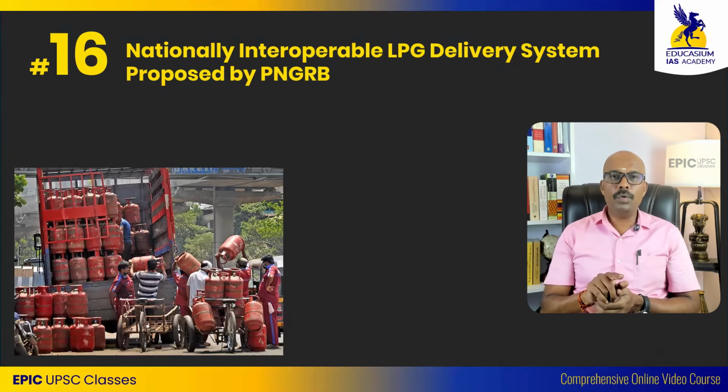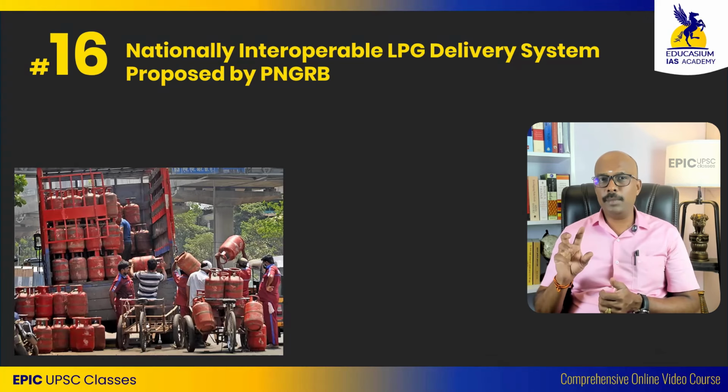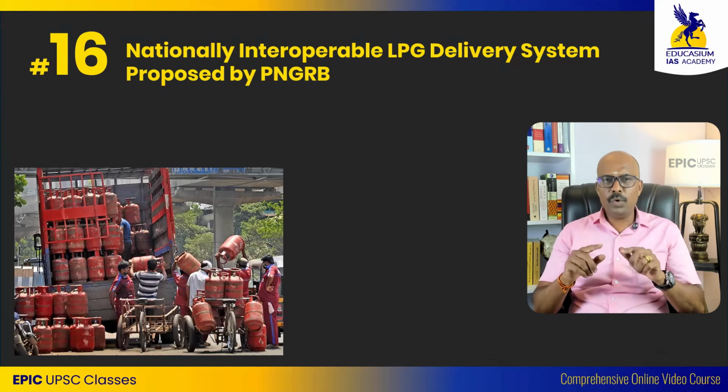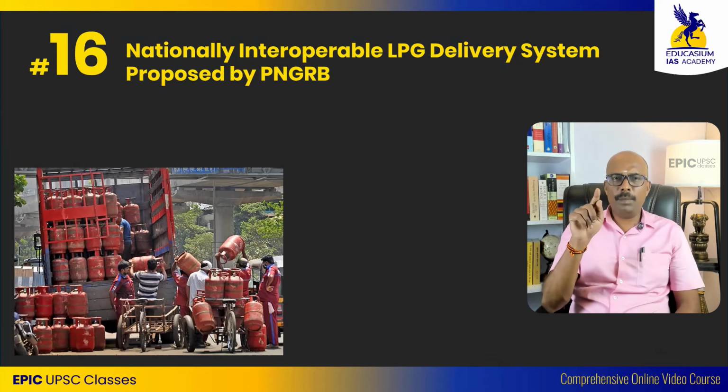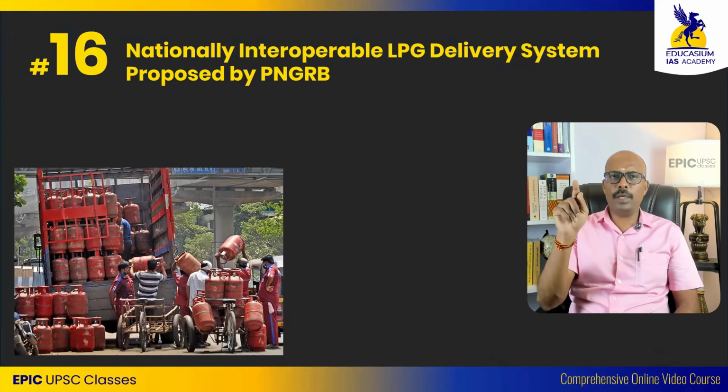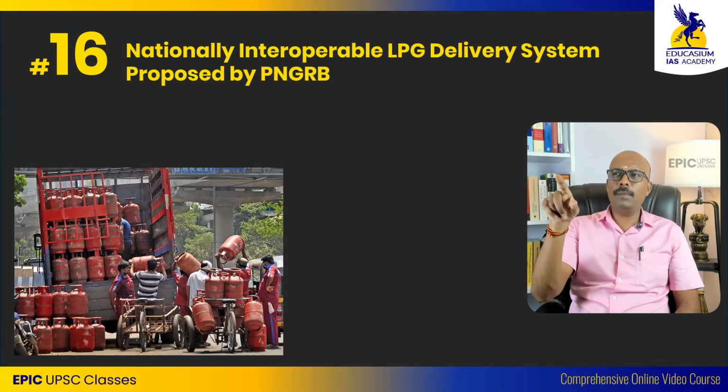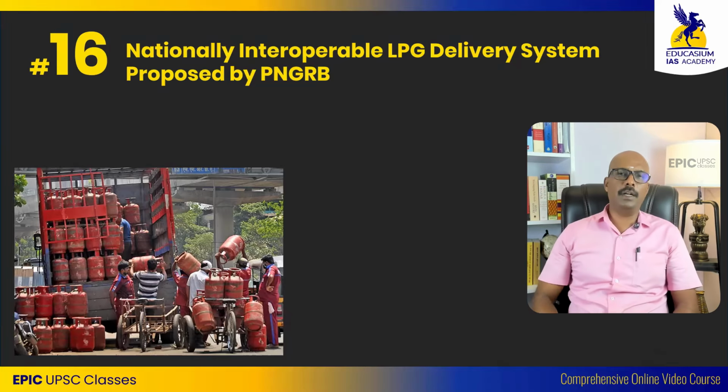But now, what the Petroleum and Natural Gas Regulatory Board says is, anyone who is raising a request for a gas cylinder, the request will wait for 24 hours with the exact OMC with which I am connected. After 24 hours, automatically the request will be routed to another OMC which can deliver the cylinder to me.